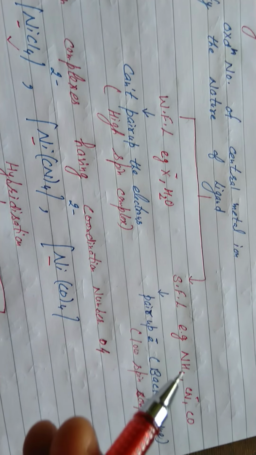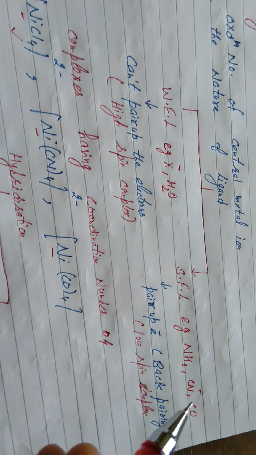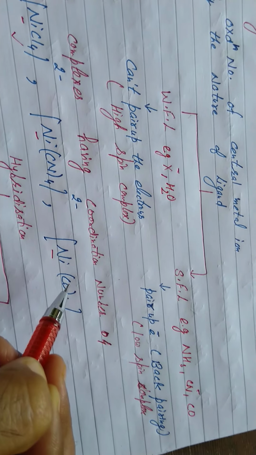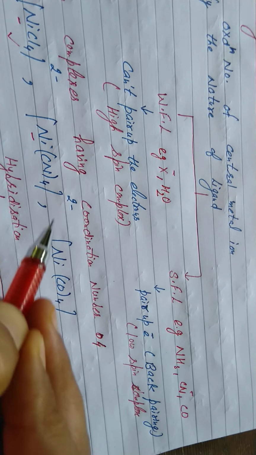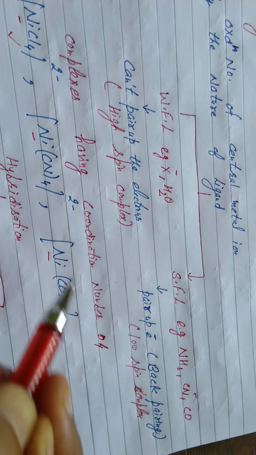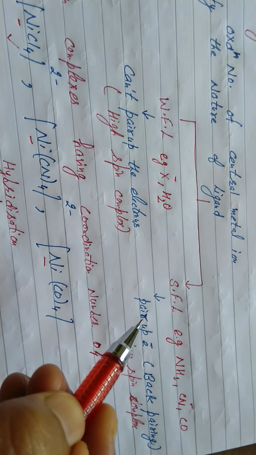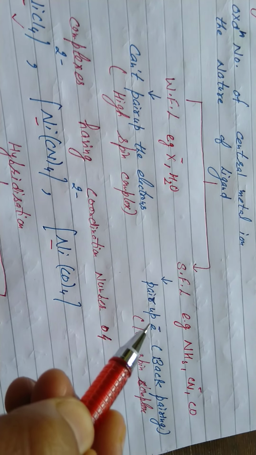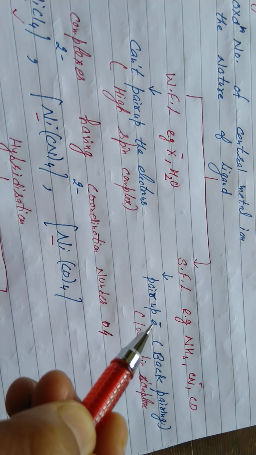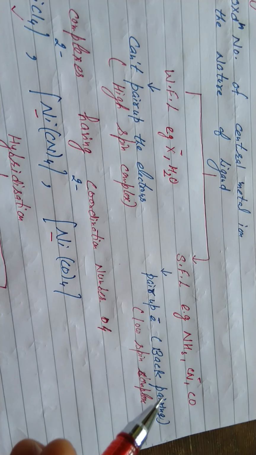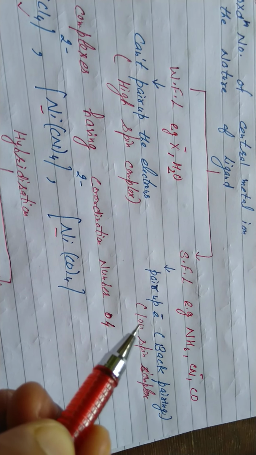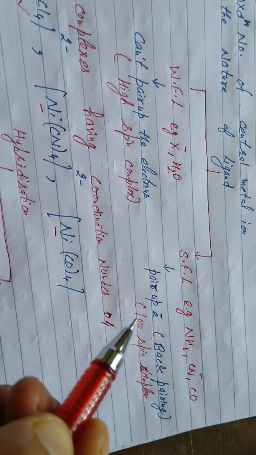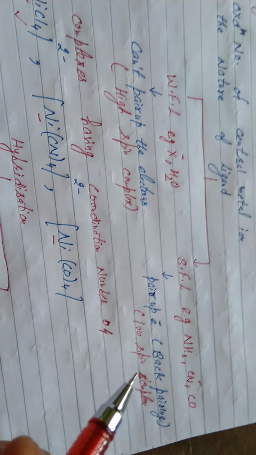And in case there are strong field ligands, what will happen? When such ligands, these are strong field, CN and CO, approach the metal ion, there is pairing of electrons. They pair up the electrons of the metal ion. It is called back pairing. When electrons pair up, such complexes have the least unpaired electrons, so we call them low spin complexes.